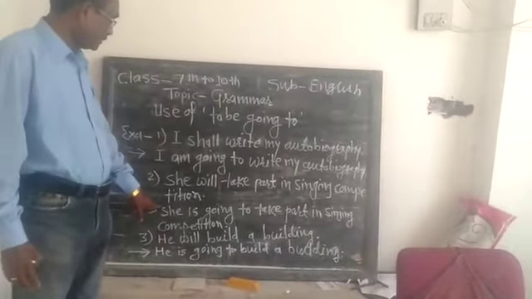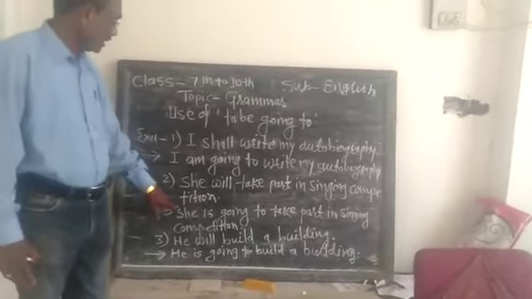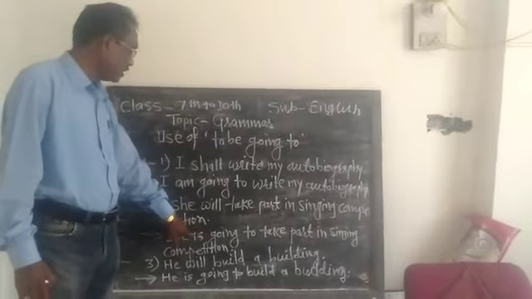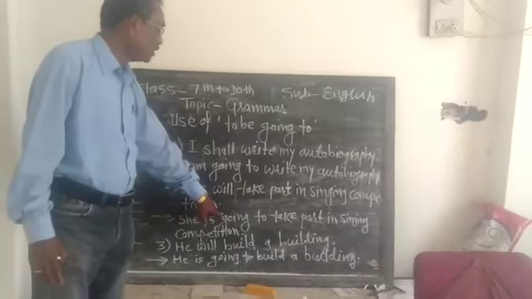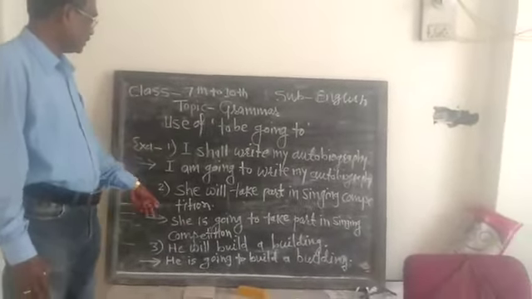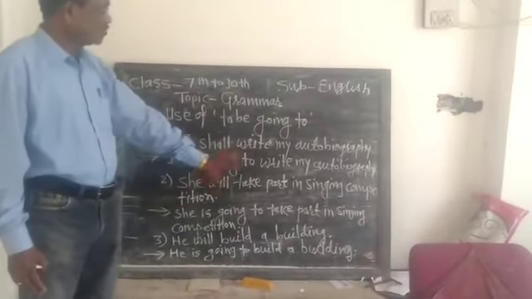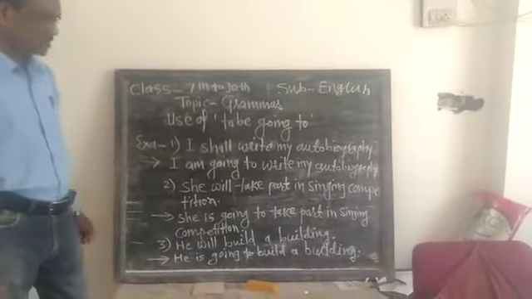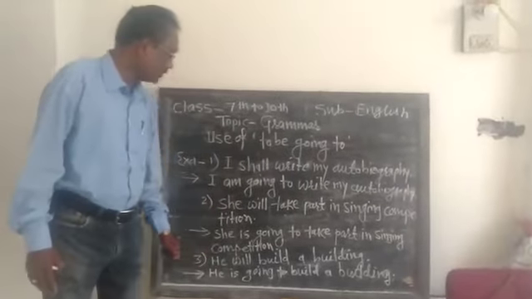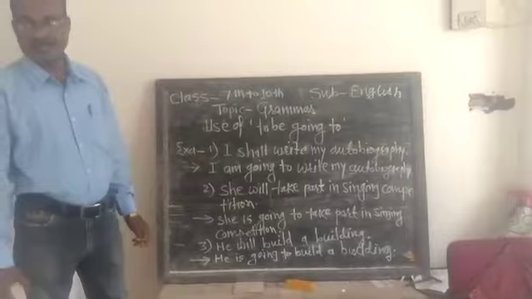The subject of the sentence is "she", and after "she" the to be form that will come is "is". After that "going to", so after removing the "will", the sentence will be: She is going to take part in singing competition.